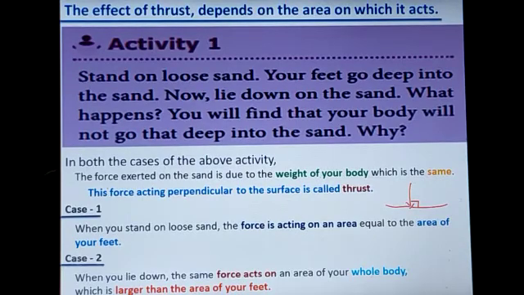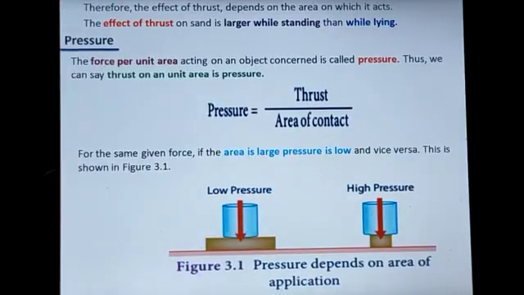So from this activity, we understand the effect of thrust depends on the area on which it acts. Therefore, the effect of thrust depends on the area on which it acts.